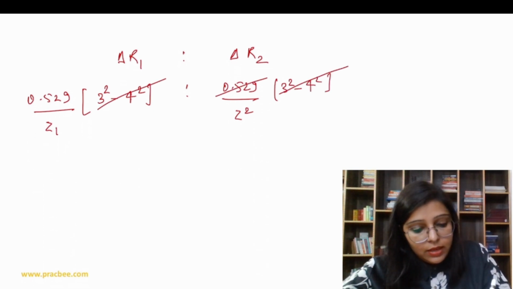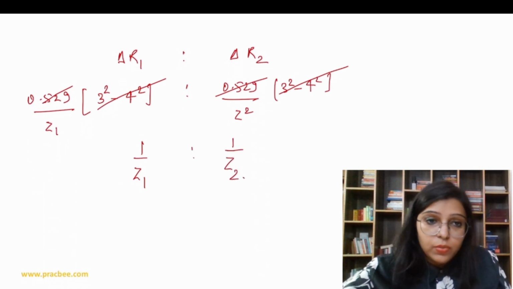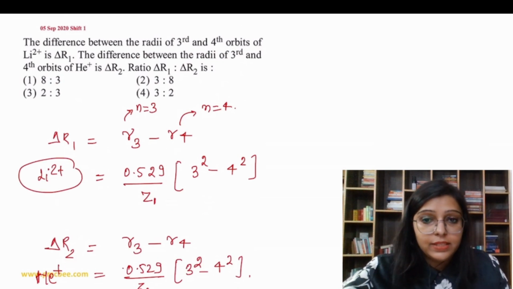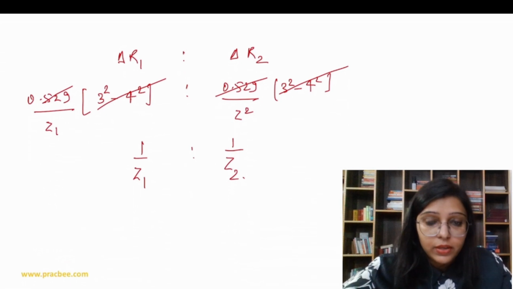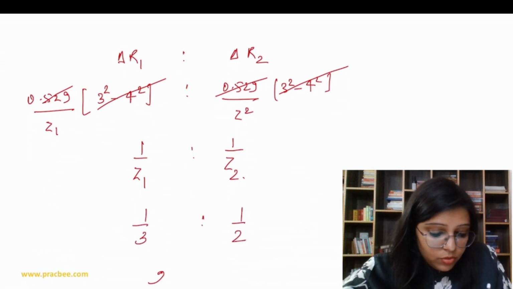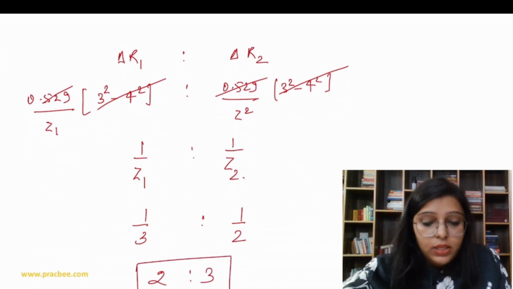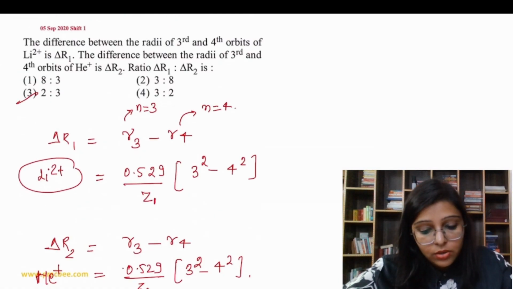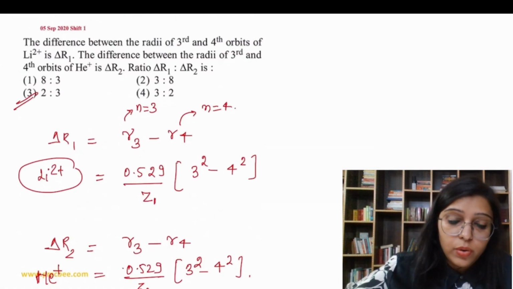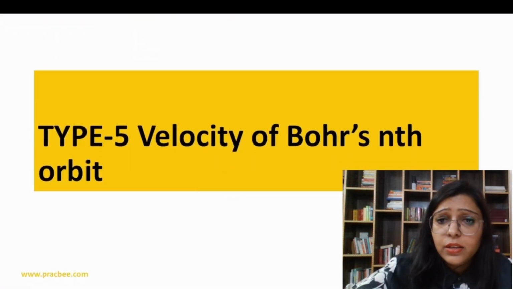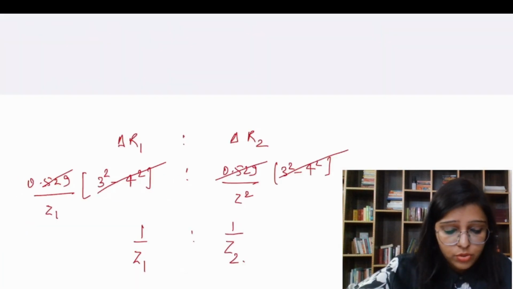So everything cancels, and the ratio is 1 by Z1 is to 1 by Z2. Z1 is the atomic number of lithium, 3, and Z2 is the atomic number of helium, 2. So we can write 1 by 3 is to 1 by 2. So 2 is to 3 is going to be the answer. The answer is option number 3.